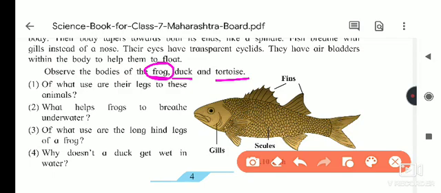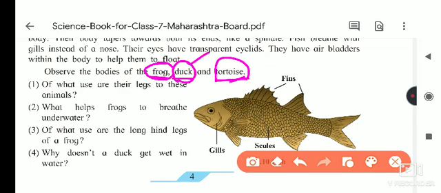respiration. Afterwards, there are the duck and tortoise. The tortoise also lives in both environments, and it uses its body parts for respiration. So what is the use of legs in the body?